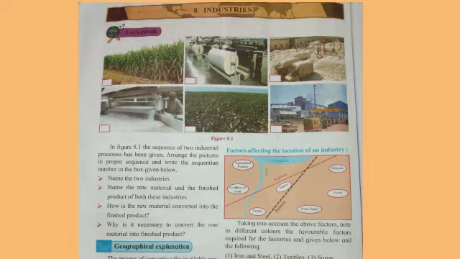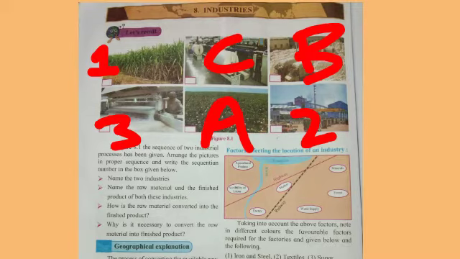Dear students, open the textbook of geography subject. See the page number 52, lesson number 8, industries. Observe the figure 8.1. In figure 8.1, the sequence of two industrial processes has been given. Arrange the pictures in proper sequence and write that sequence. The sequence of the two industries are 1, 2, 3 and A, B, C.